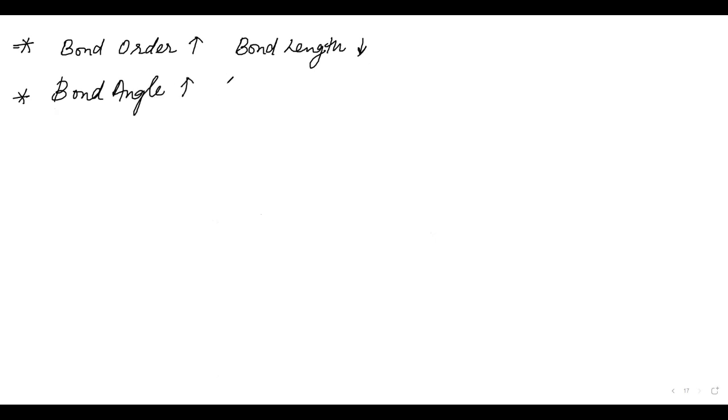Then if the electrons were shifted here, repulsion was maximum. These bond angles increase. If the bond angles increase, what did we see? Bond length decreases.